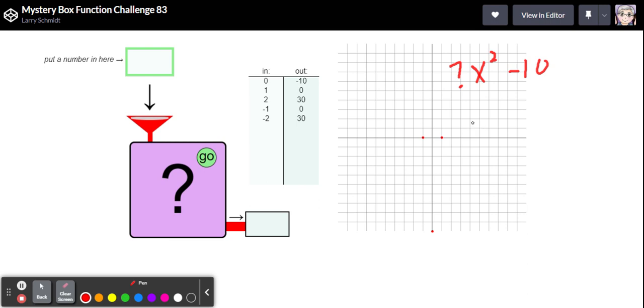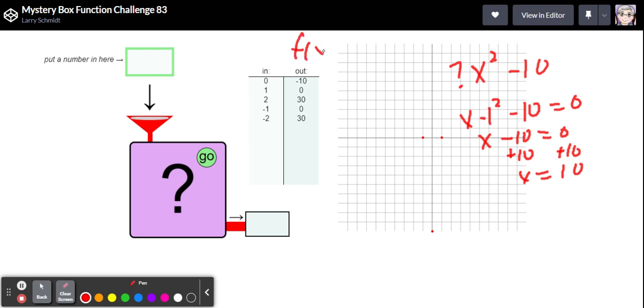You could also set it up as an equation. This thing I'm looking for I can call x. And then the 1 I can just put in here. So 1 squared and -10. And I want this all to equal 0. Well, 1 squared is just 1, a +1. So 1 times x is just x. So I have x minus 10 equals 0. And then I'm going to add 10 to both sides. And it looks like x has to equal 10. So that's my multiplier. That's what I was trying to figure out. So I think the function is f of x equals 10x squared minus 10.